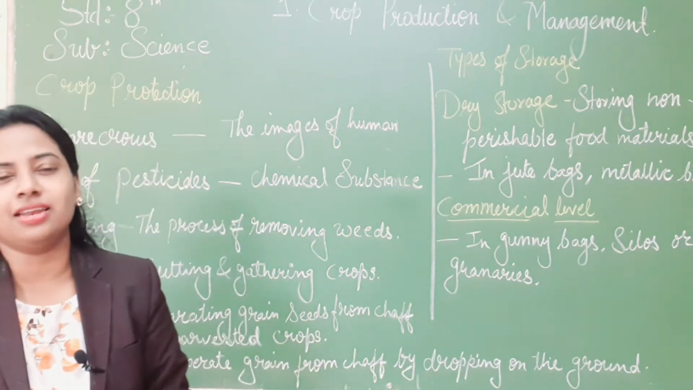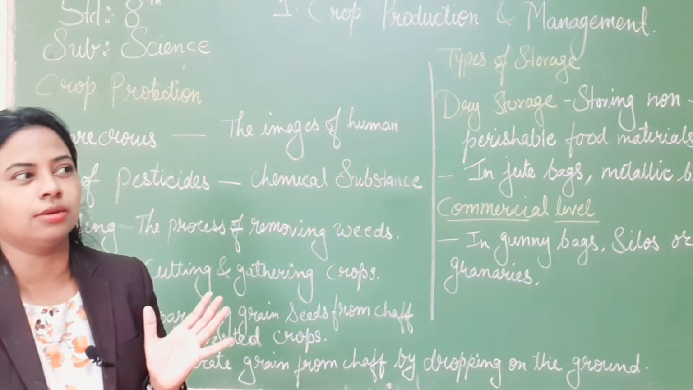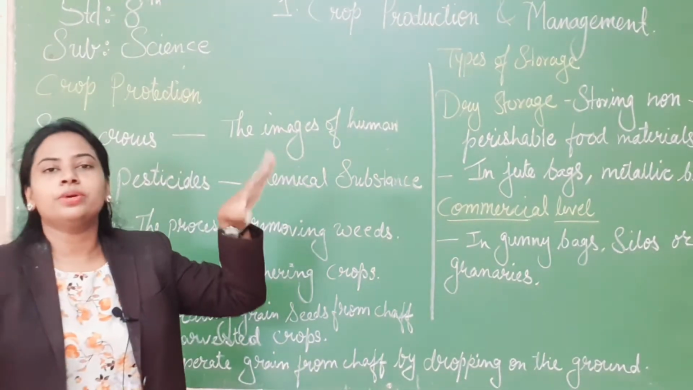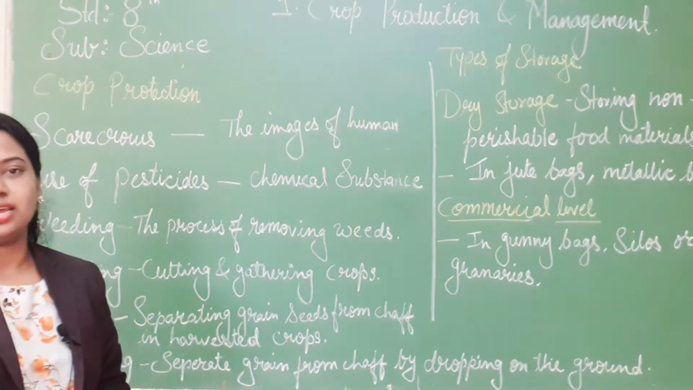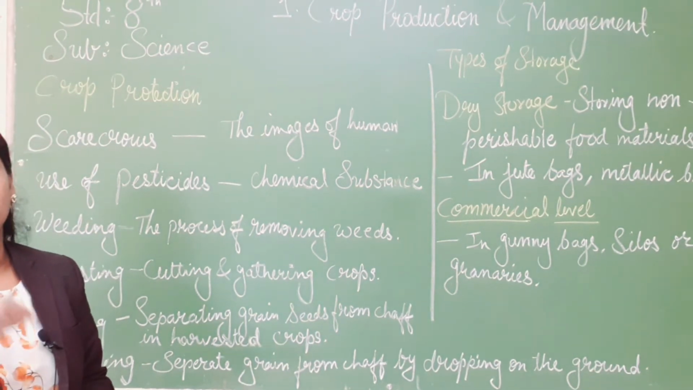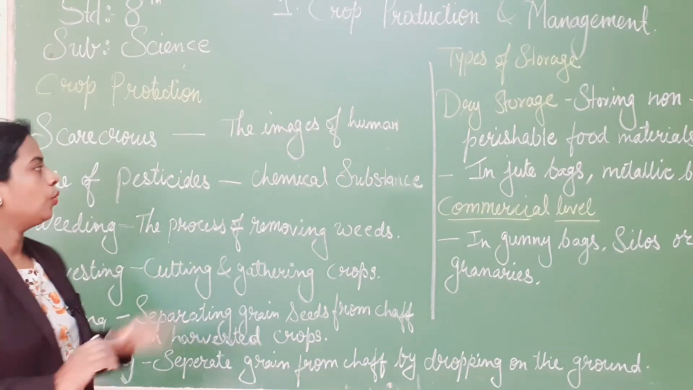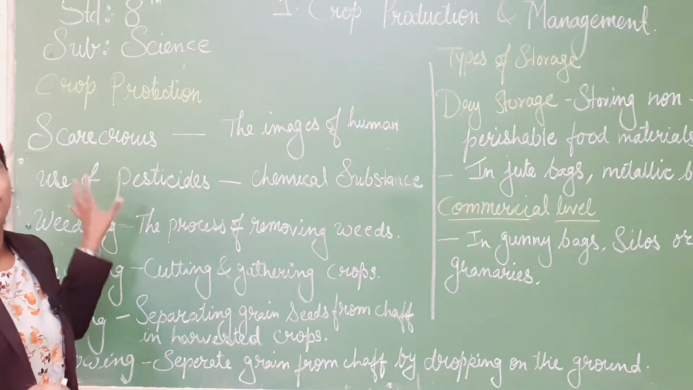As you can see in Marathi also it is said like bhujgavna, same like that. So scarecrow, the image of a human, is standing on a stick. It is kept in the center of the farm or center of your field. So next is use of pesticides.